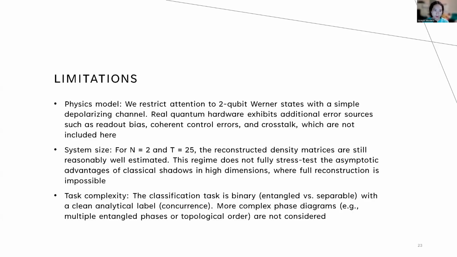And some limitations here. One, for the physical model, we restrict the attention to 2-qubit Werner states with a simple depolarizing channel. Real quantum hardware exhibits additional error sources such as readout bias, coherent control errors, and crosstalk, which are not included in this study. Because of our choices for N and T, the reconstructions are relatively easy. We did not test these in higher dimensions or more complex scenarios. Furthermore, our classification was binary, entangled versus separable, with a clean analytical label, concurrence. More complex phase diagrams were not considered.